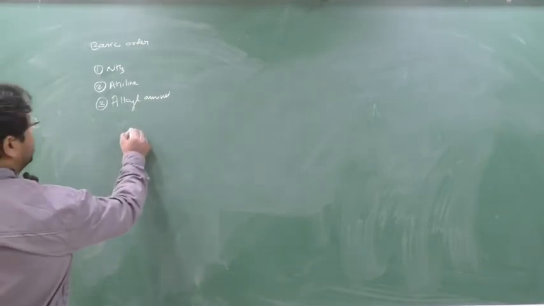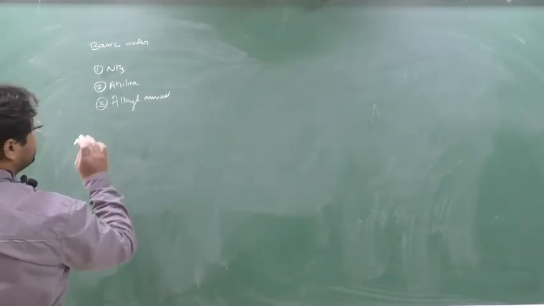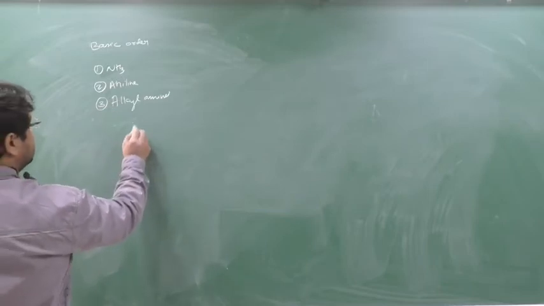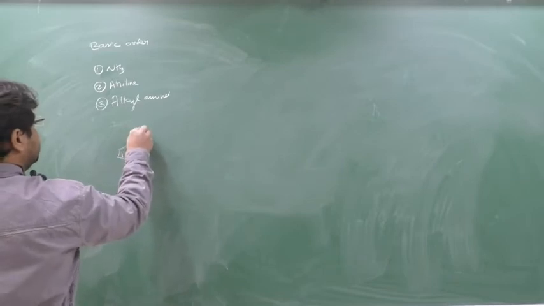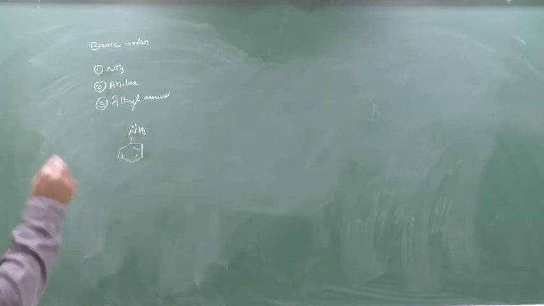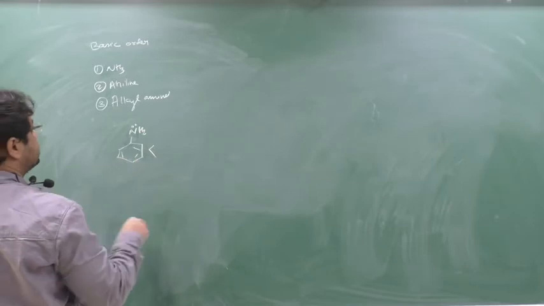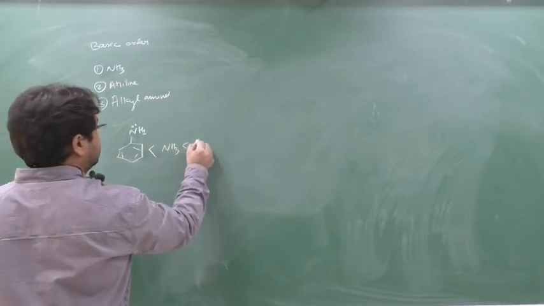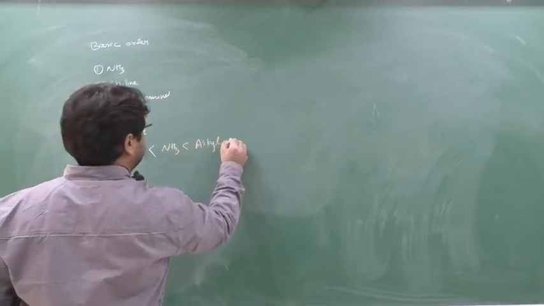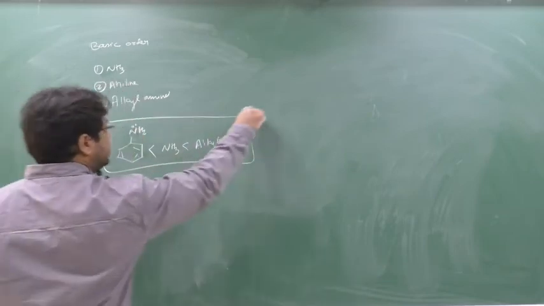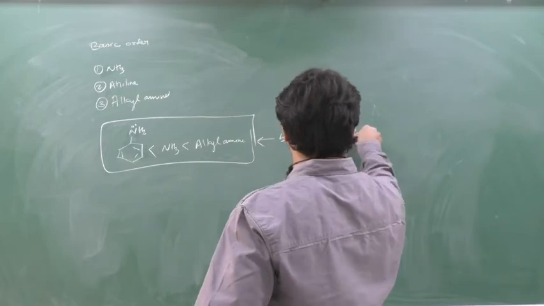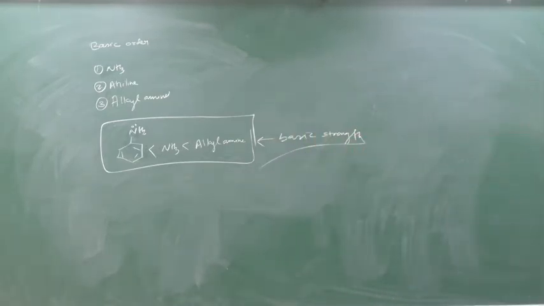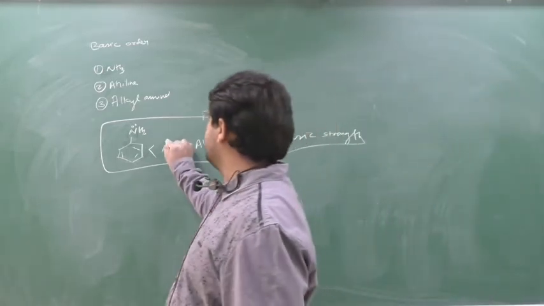So better see, we know which is more basic, aniline or ammonia. Aniline is the least basic. Why least basic? The reason is its electron lone pair is busy in resonating structure, so it is least basic, then ammonia, then alkylamine. So this number of times they have asked the question. This is the basic series, basic strength. Aniline is the least basic, whereas alkylamine is the strongest base, and ammonia is intermediate. Please write down this series.